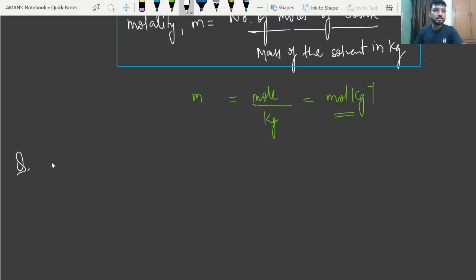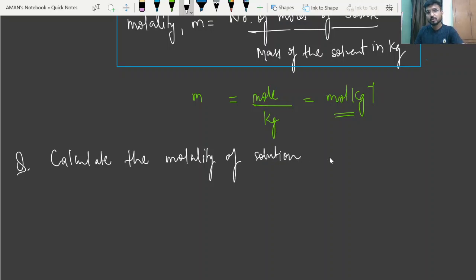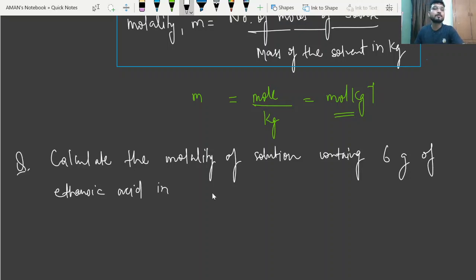Now, just calculate the molality of a solution containing, suppose, 6 gram of ethanoic acid in, suppose, 120 gram benzene.